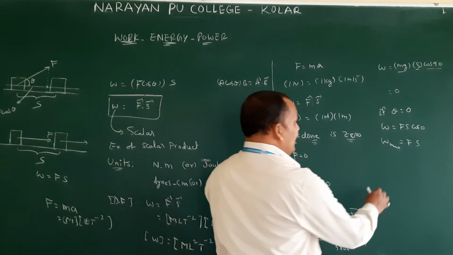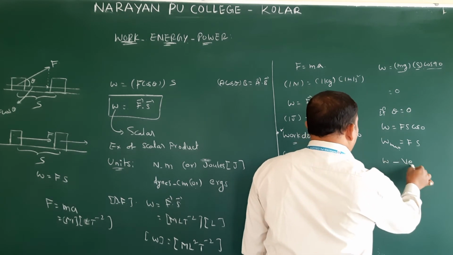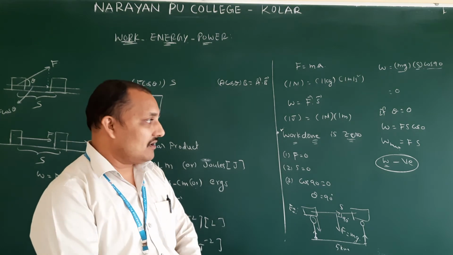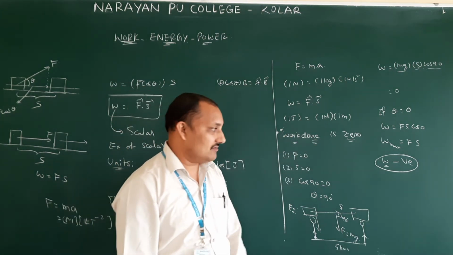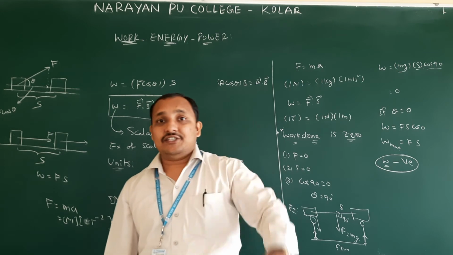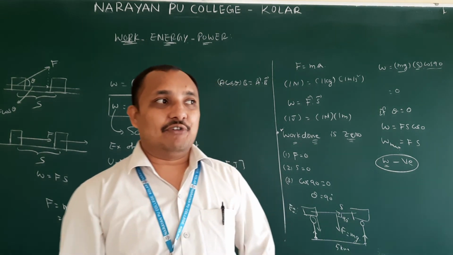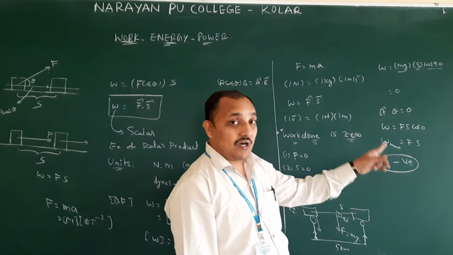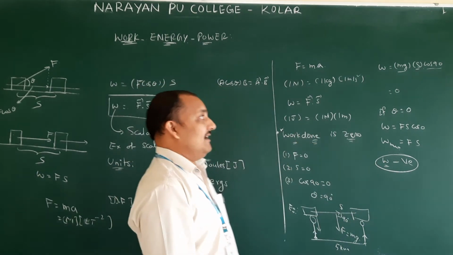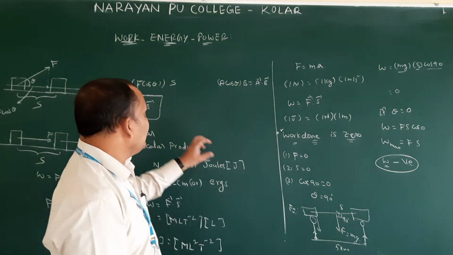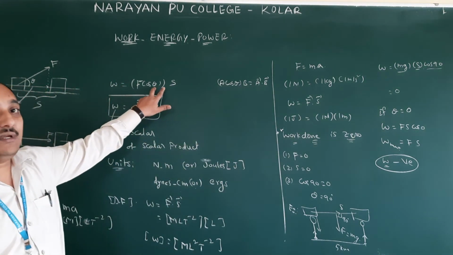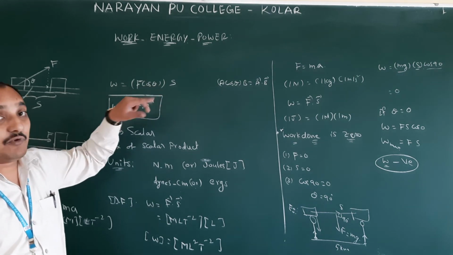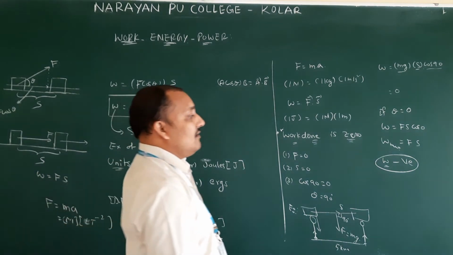Another one: work done will be negative. So positive we got, 0 we got, maximum we got. Maximum means that is only positive. Can we say work done is negative? Is it possible to have negative work done? So work done will be negative also. When it will be negative, you can check according to this equation. Cos 0 means 1 you got. Cos 90 means 0 you got. So can we take theta as 180? What is cos 180 then?